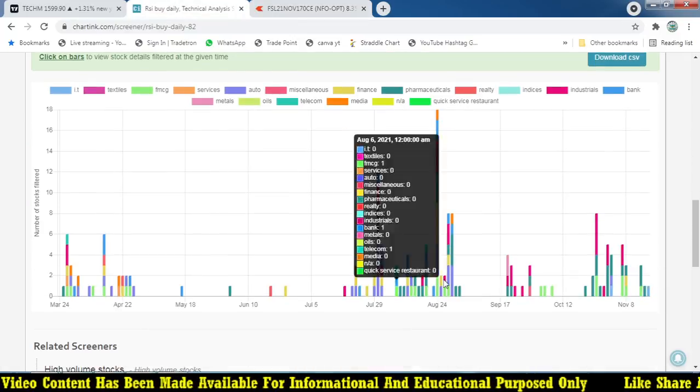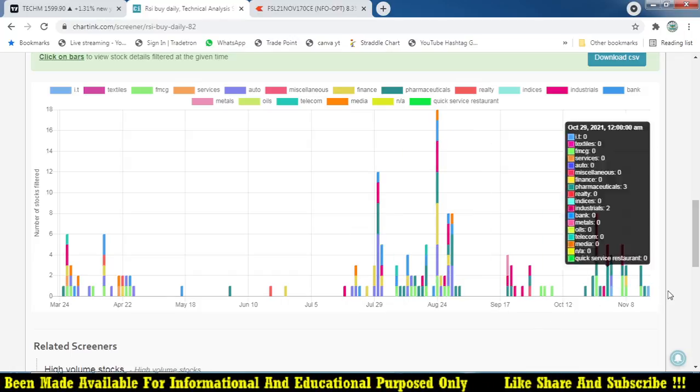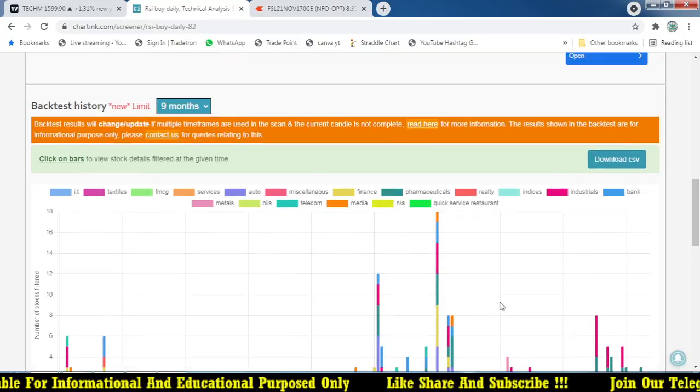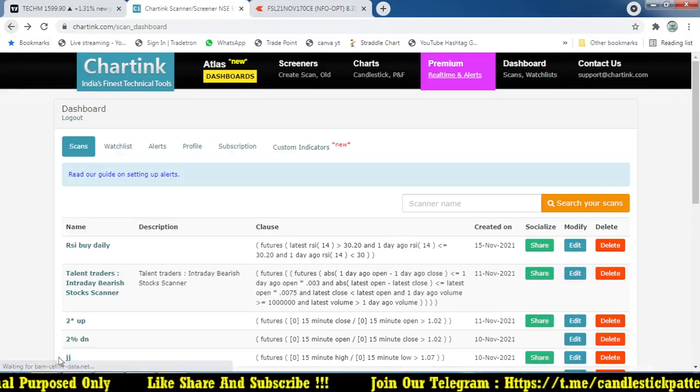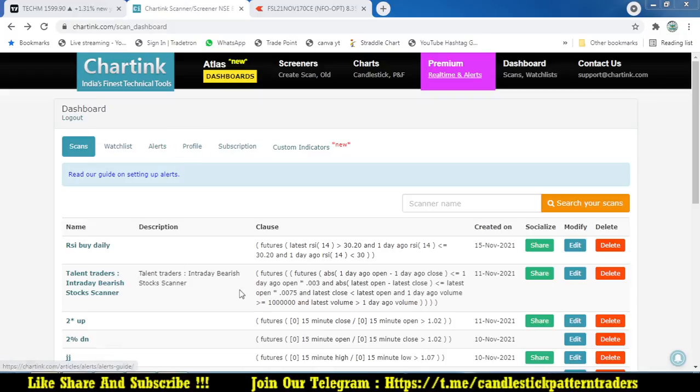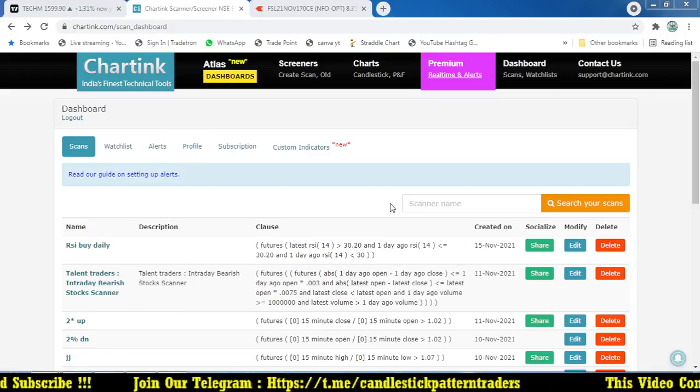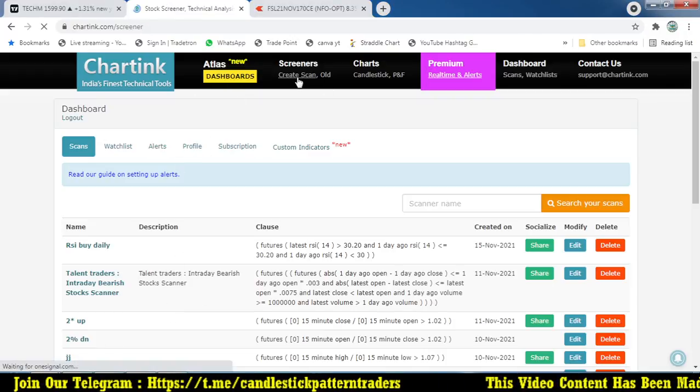So we don't get many stocks, only very minimum stocks on a daily basis. That is what is most important where I'm creating the scanners, right? And now I'm going to create another scanner, the RSI sell daily. So no problem, we will go and create a scan.